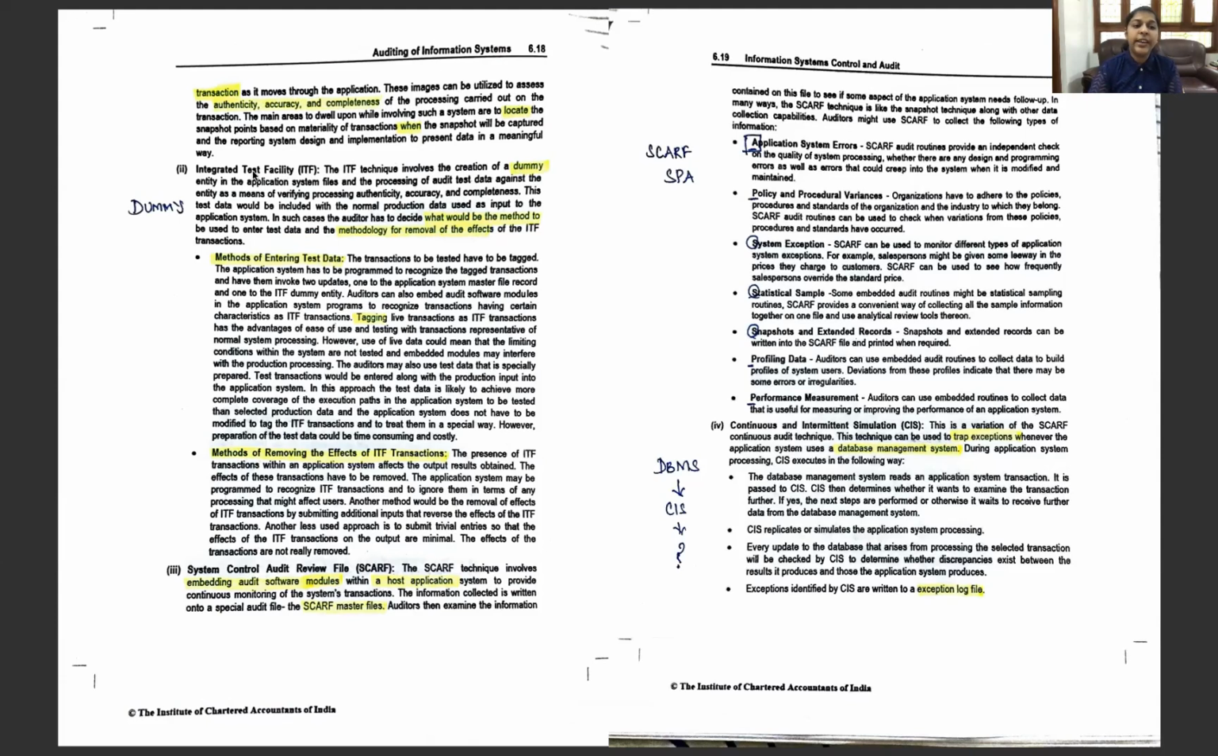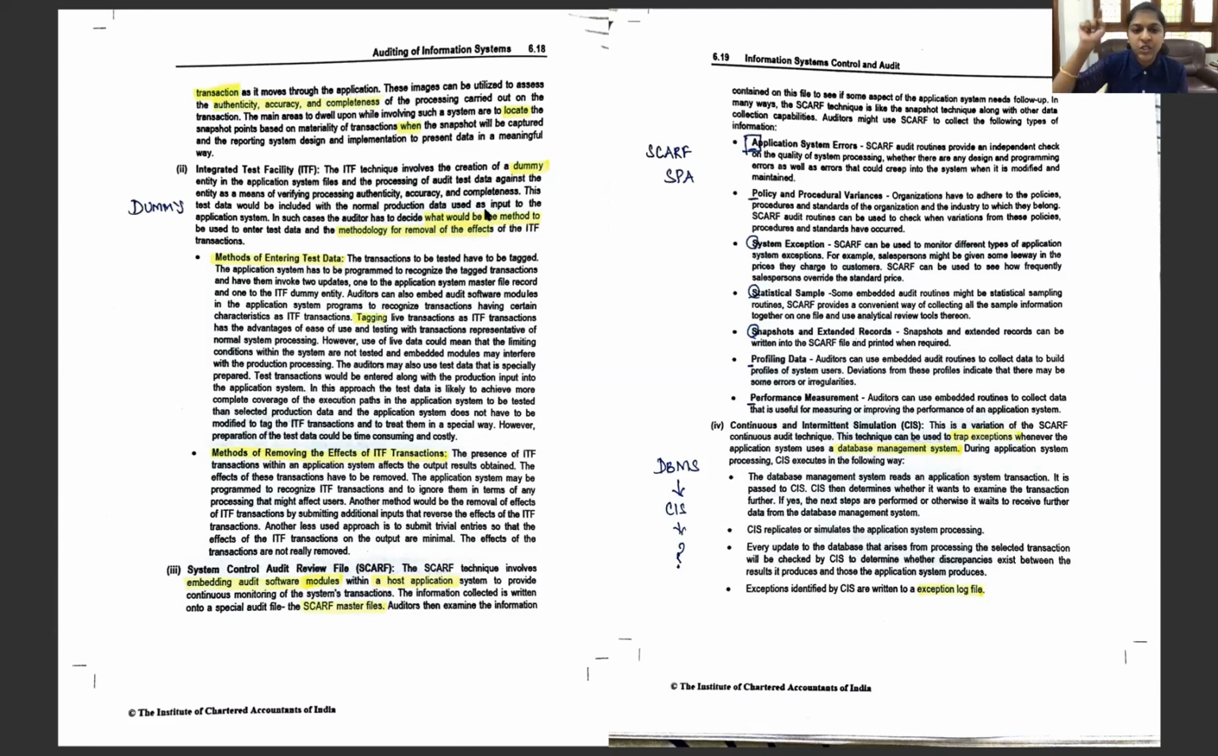Next comes the integrated test facility, ITF. What word should come to our mind on hearing ITF is dummy entry. Okay, so this technique involves the creation of a dummy entity in the application system. So we are going to introduce a dummy entry and we are going to check how it's going to be processed. And then we are going to evaluate, are we getting the desired result for that particular dummy entry which we introduced before.